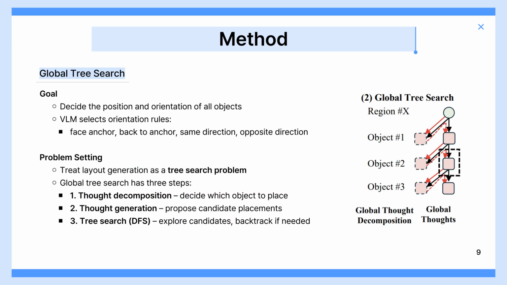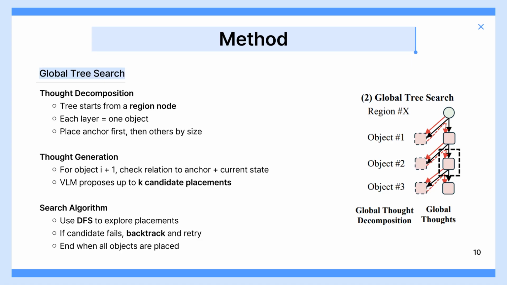The goal of global tree search is to decide the position and orientation of all objects. When deciding orientation, the VLM chooses one of four rules: face the anchor, back to the anchor, face the same direction, and face the opposite direction. The problem is formulated as a tree search. The process has three steps. First, thought decomposition, deciding which object to place. Second, thought generation, proposing candidate placements. Third, tree search, using DFS to explore candidates and backtrack if needed.